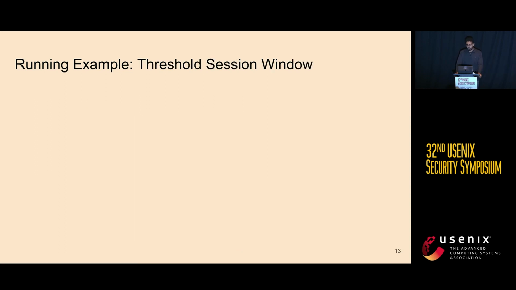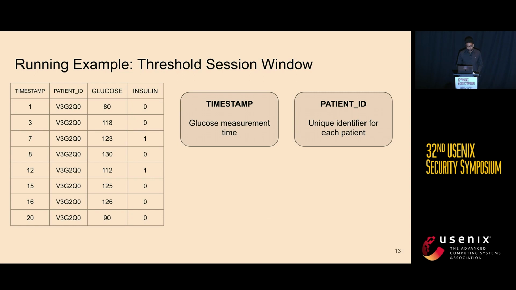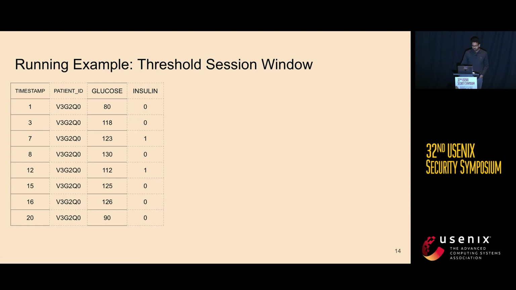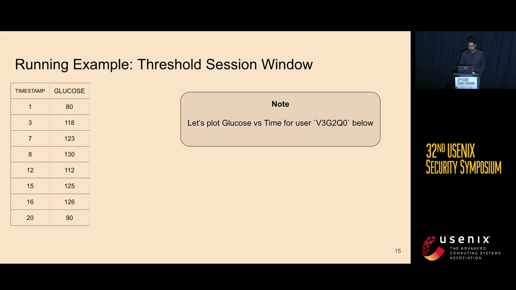Now let's see how this query is executed. So assume the following table that is secret shared among the computing parties. The table has the following 4 attributes: timestamp, patient ID, glucose, and insulin. I'm going to hide these 2 columns just to save space, and we get the following. The threshold window works as follows. It is tracking inactivity according to an attribute falling below some threshold. In our case, this attribute is glucose. So let's visualize this column against time.